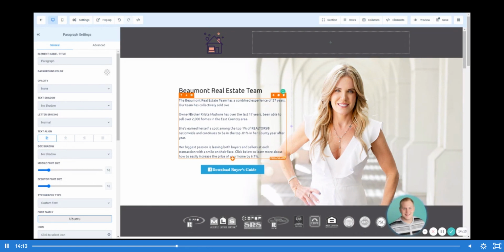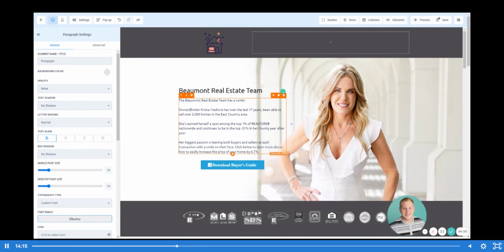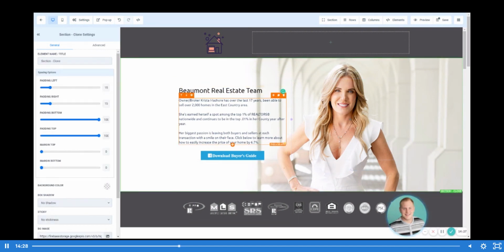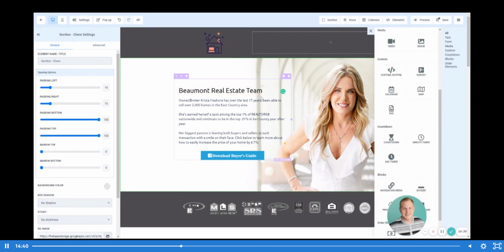So I'm going to go ahead and back out of this and hit delete a couple of times and bring this back up to where it is. So you can go ahead and edit, change, update this however you would like. But let's say that you also wanted to add a subheadline here. You can always click any of these plus marks at the bottom of any element, right? So we can add an element here. You can click the plus mark at the bottom of this element and we can add certain things.